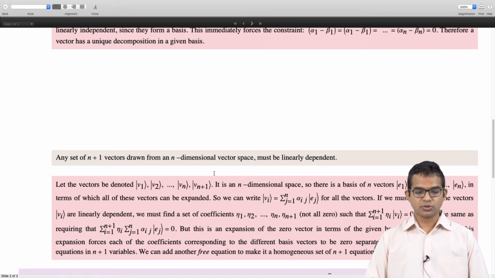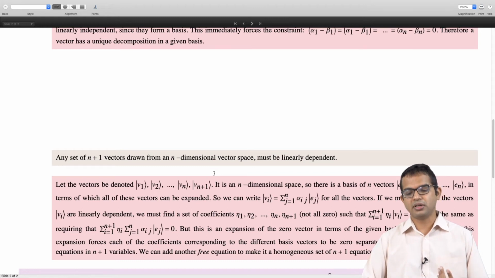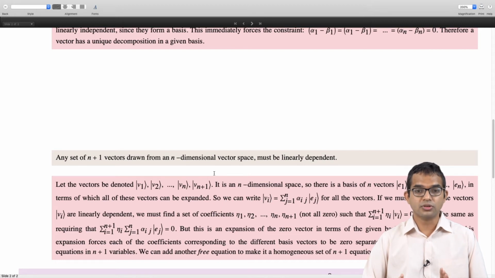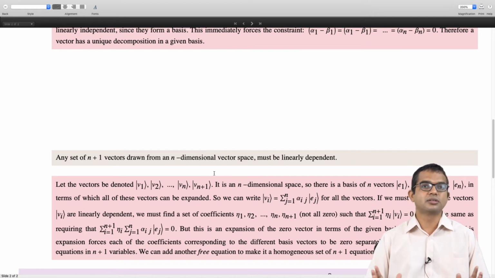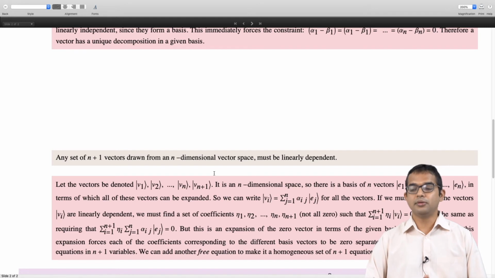Now we must show that the vectors vi are linearly dependent. That means we just need to find a set of coefficients eta 1, eta 2, all the way up to eta n plus 1, not all of them zero. If all of them are zero, that's a trivial statement. You should be able to find a set of coefficients such that the summation over i of eta i vi equals 0. That's the condition for linear dependence. So let's see how to go about doing this.